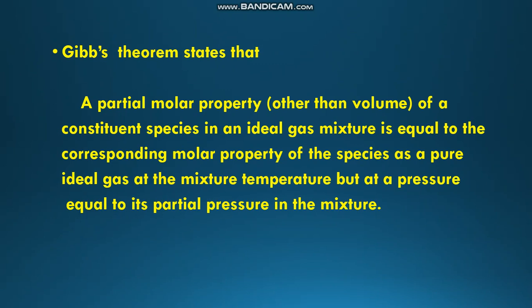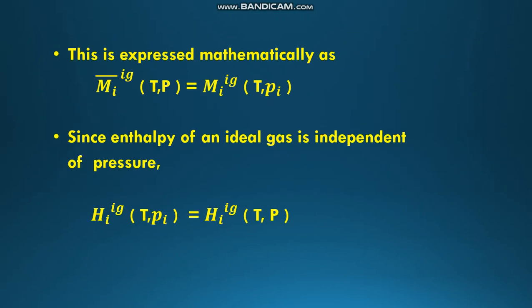So this Gibbs theorem can be written mathematically as Mi bar ig at constant temperature and pressure is equal to Mi ig at constant temperature, Pi.